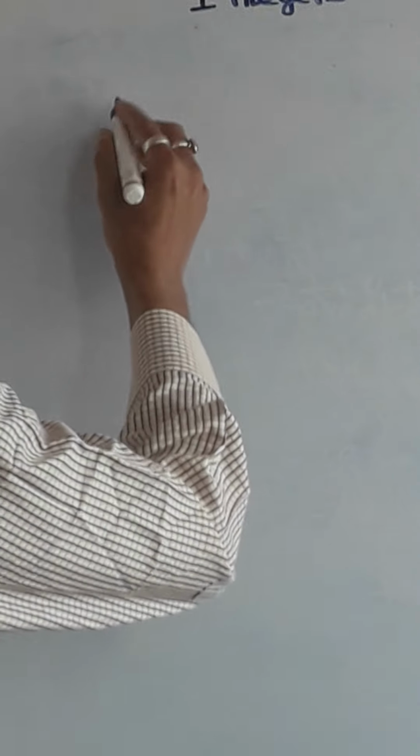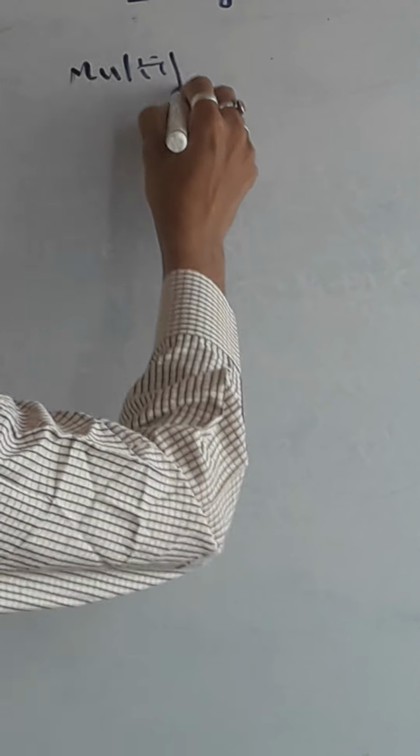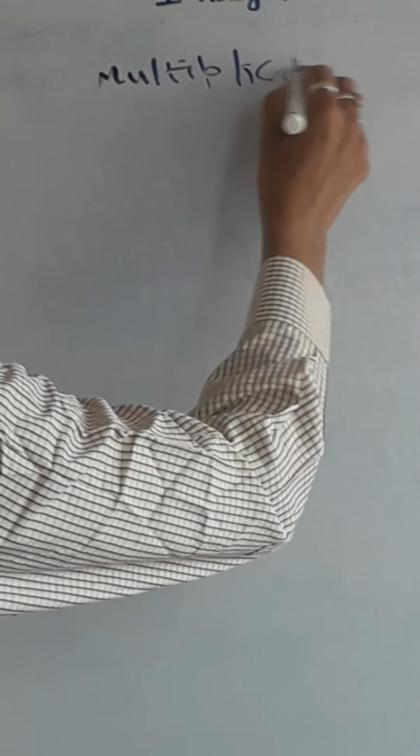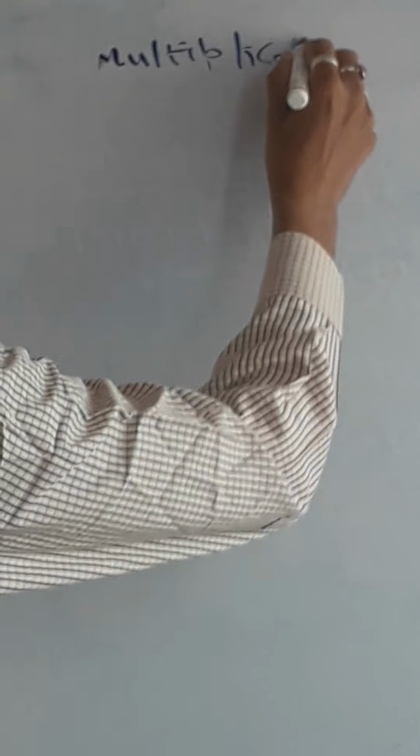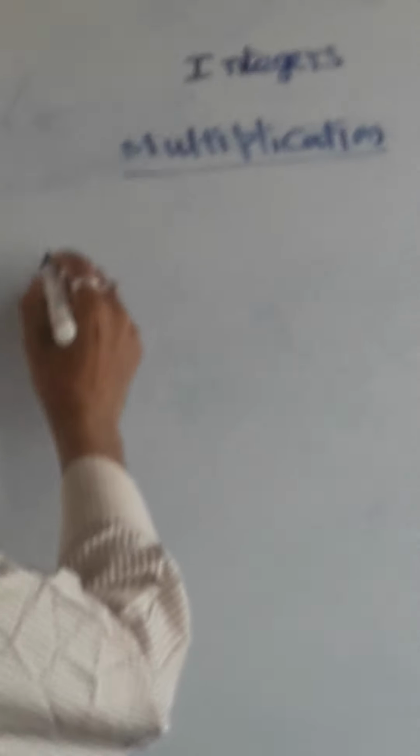Now I have already explained the rules in integers. Now I want to give some examples, then you will understand clearly and properly. Now let us see the case of multiplication. I will give an example for multiplication, then you will understand properly.